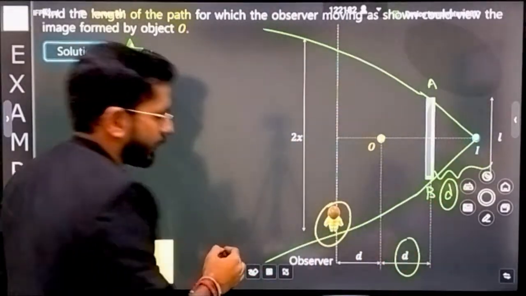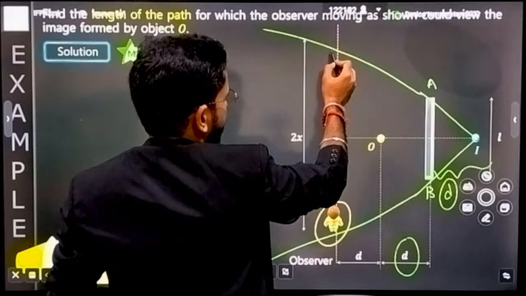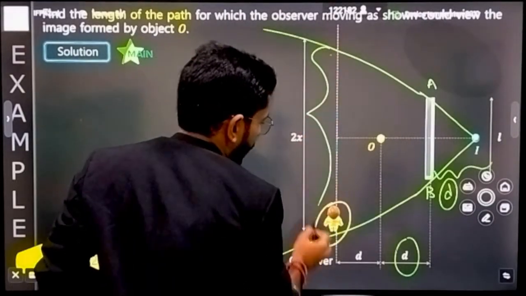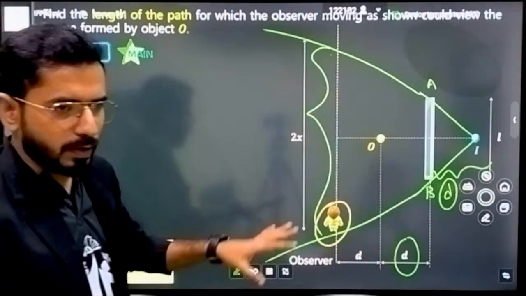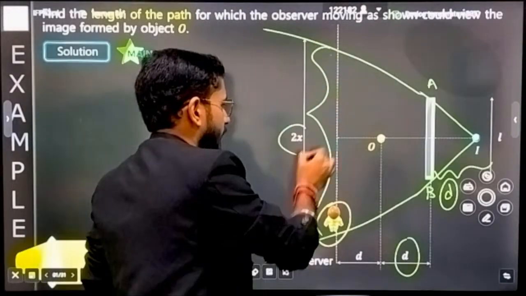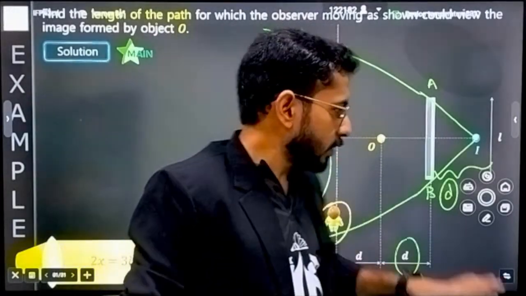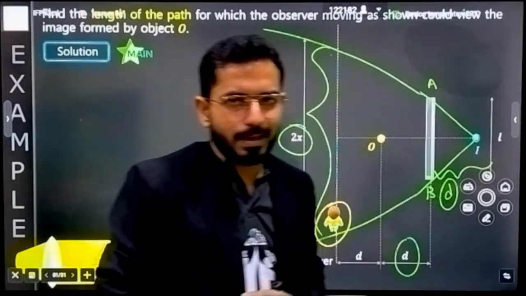If the observer is present in this complete range, which I have given as 2x, then you will be able to watch the image of this object clearly.